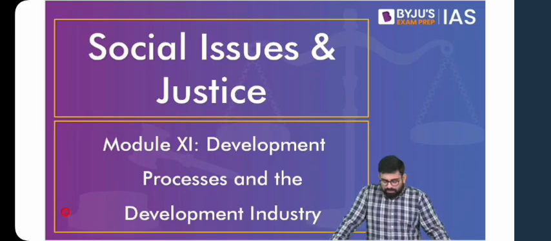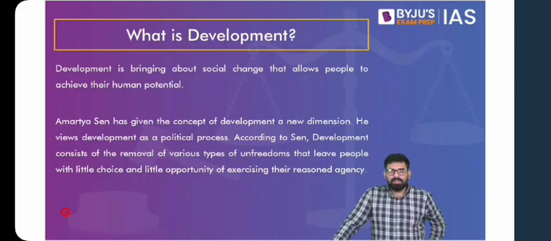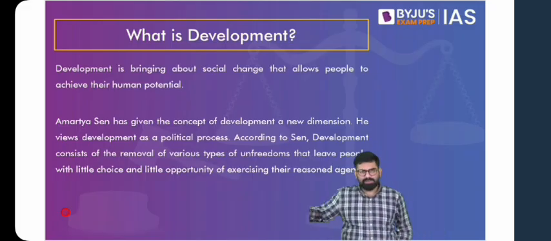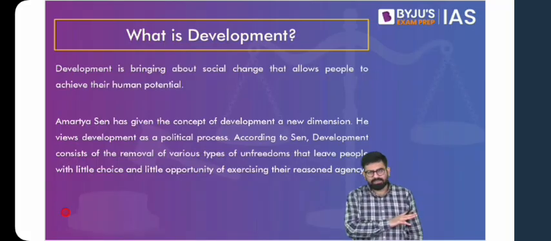Now with this, we move on to our next chapter, which talks about development processes and industry. Now remember, when we were talking about development, we looked at Professor Amartya Sen's idea of development, and we also compared development to empowerment. That was done. Now we are also saying that there are a lot of people who have been left behind in this process of development. What are the problems related to our developmental strategies? Everything has been dealt with previously.